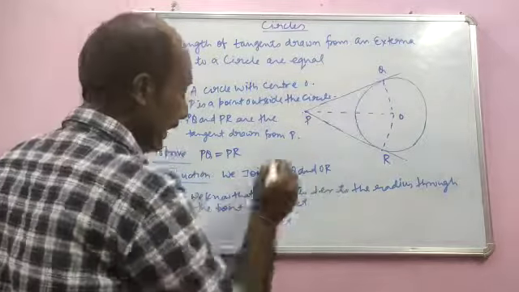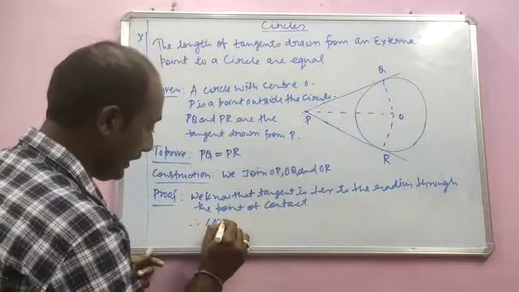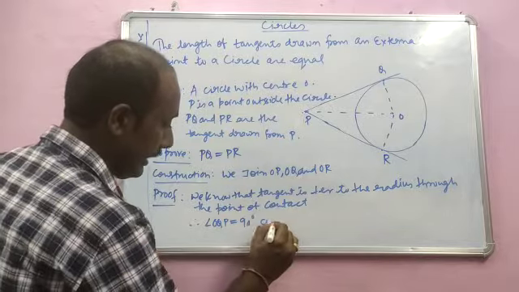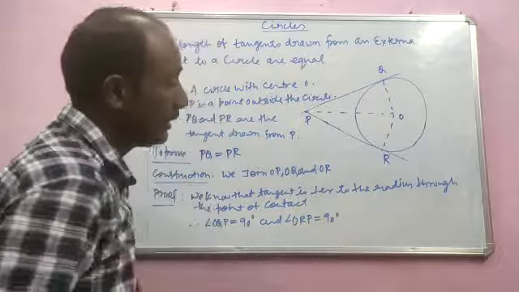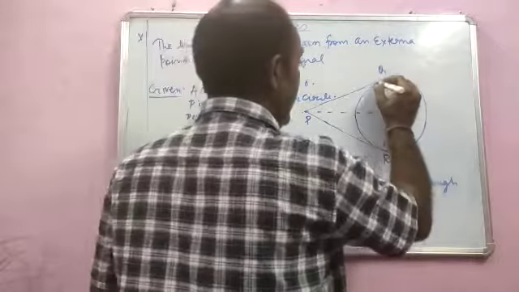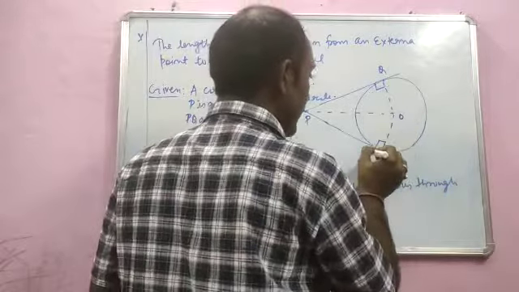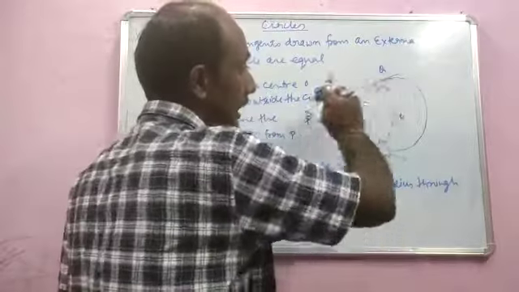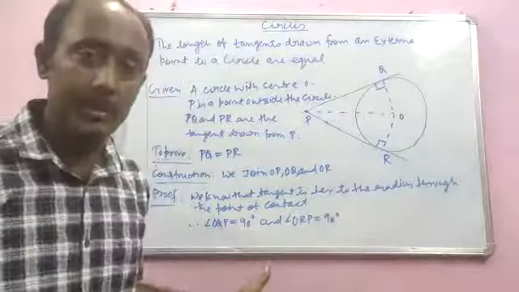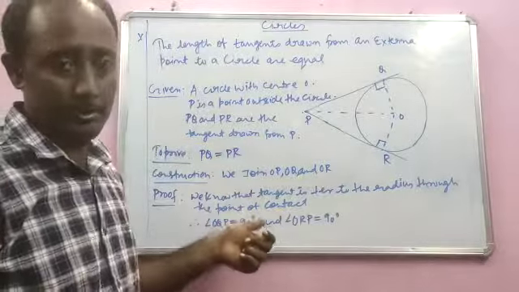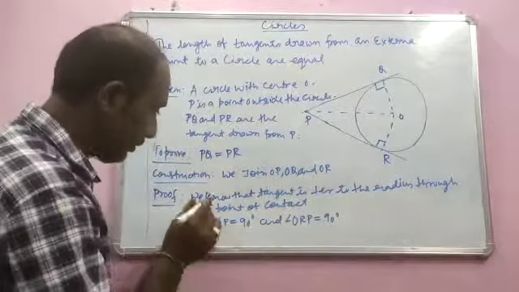Therefore, this angle, that is angle OQP, is equal to 90 degree and angle ORP is equal to 90 degree. These two angles will become 90 degree each, because they are the tangents, and tangent is perpendicular to the radius through the point of contact, which you have learned in first theorem. Okay, so this is what you need to write first.